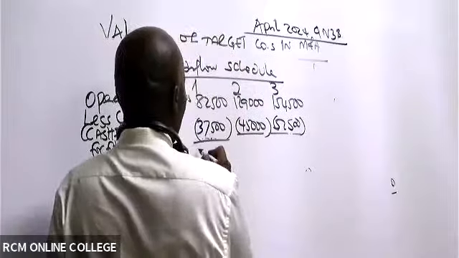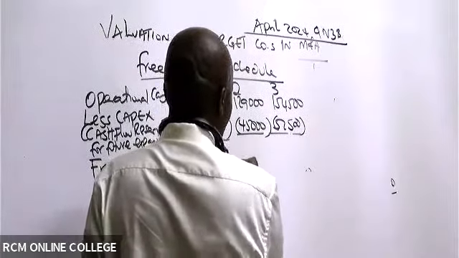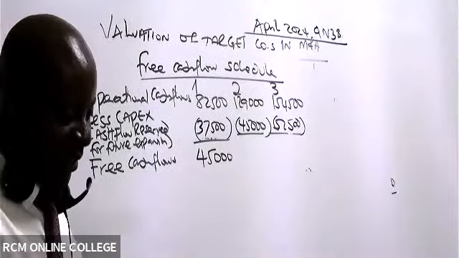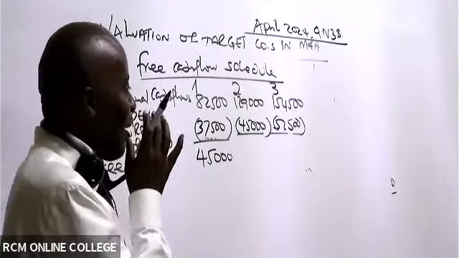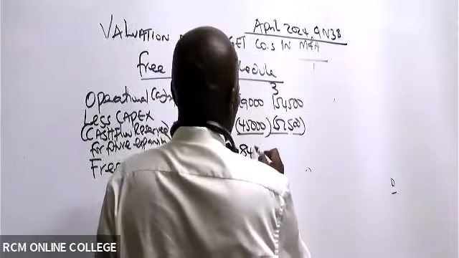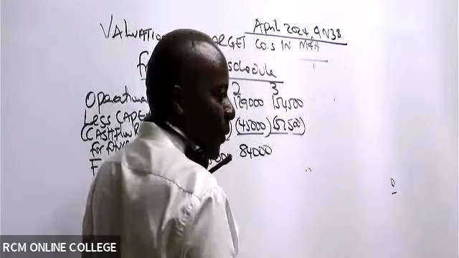45,000. Did you add? 45,000, isn't it? 45,000, and then the next one, 84,000, and then the next one, 102,000.